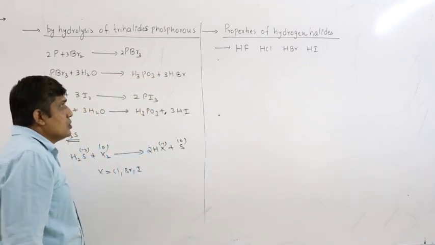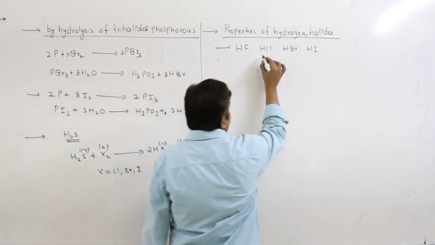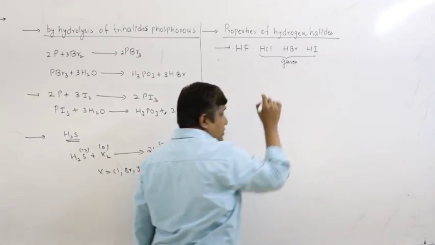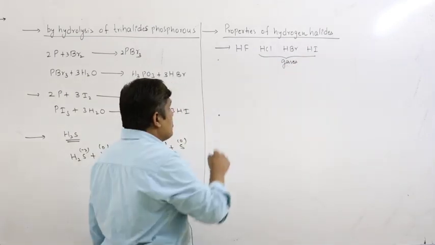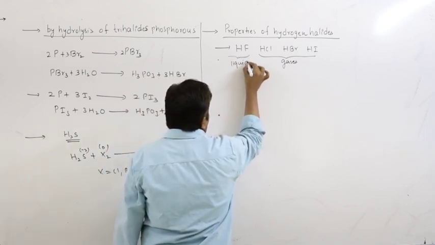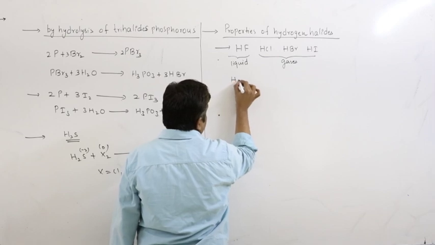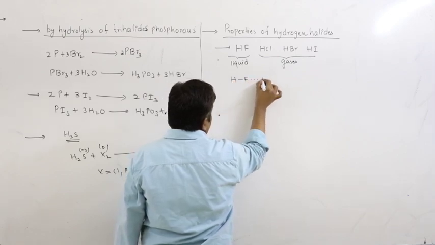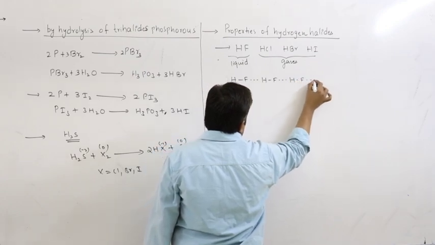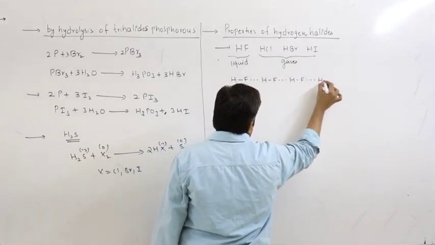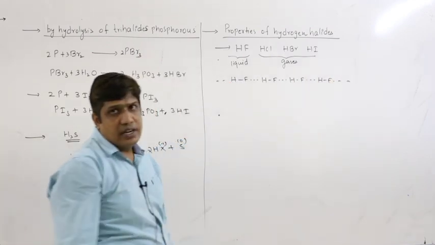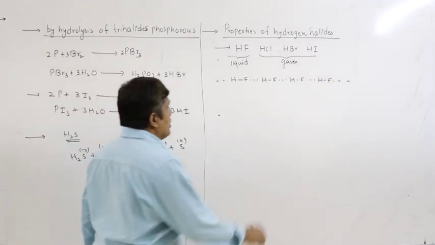Coming to the physical state, HCl, HBr, HI are gases. Even HF should be a gas, but it possesses hydrogen bonding, therefore it is found to be a liquid under normal conditions. It exists as an associated liquid due to hydrogen bonding.